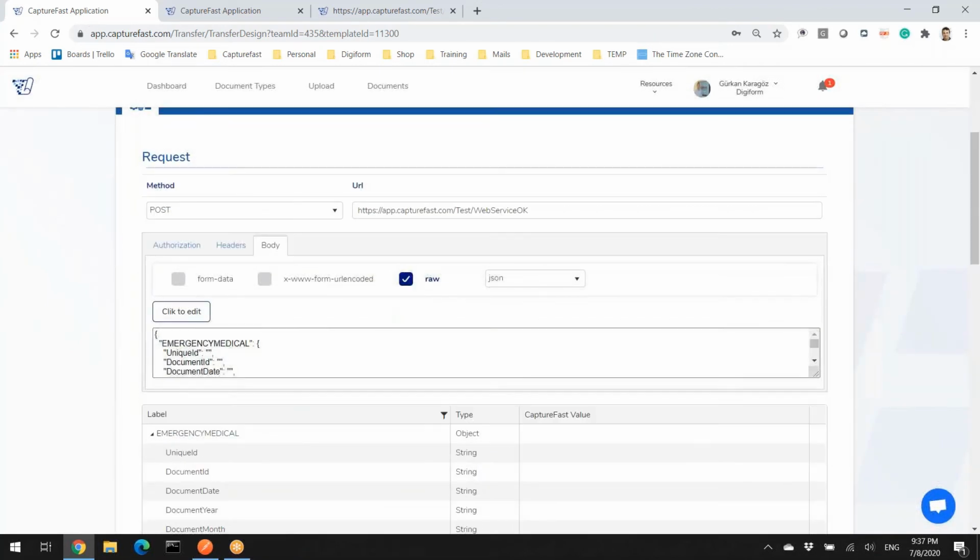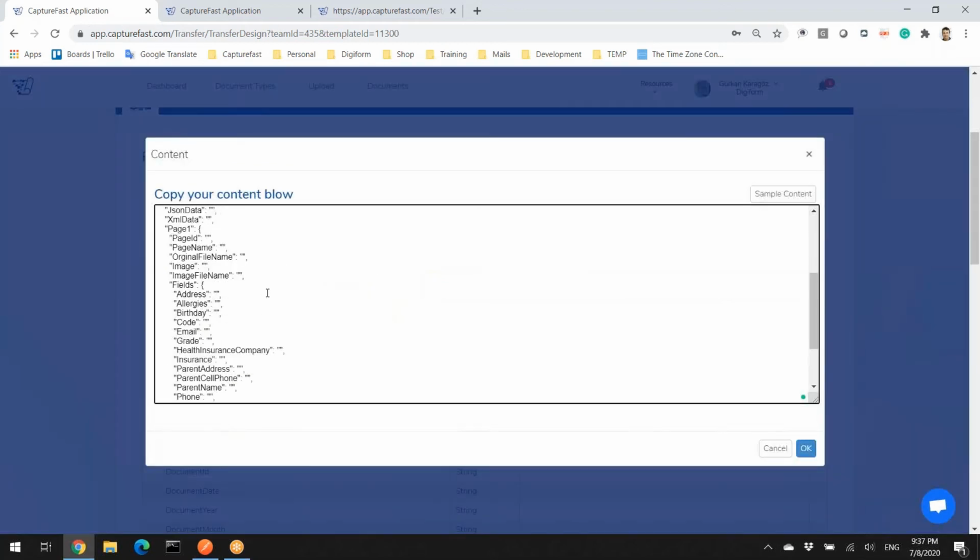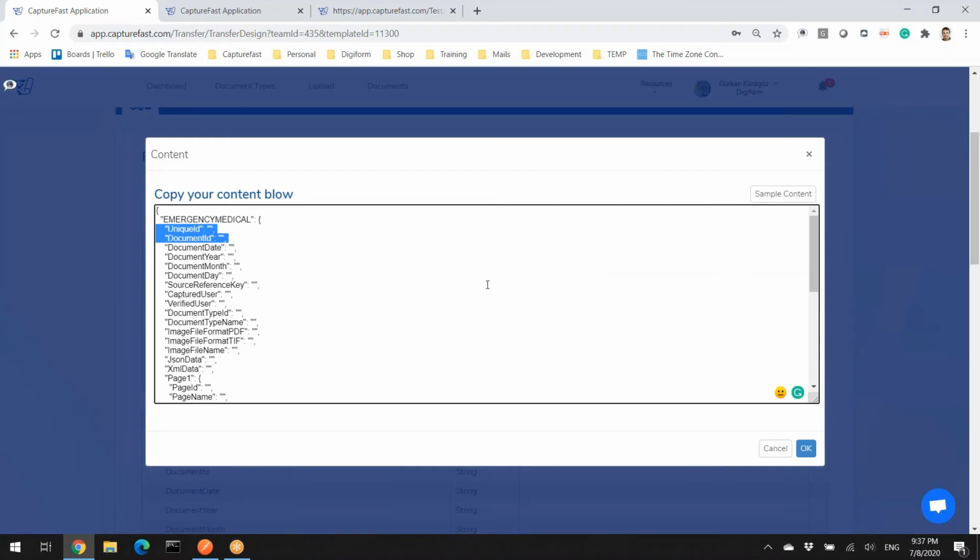But now I just want to edit it again, and some information. These are very long and unique pieces of information. This is the unique ID in Capturefast. This is the document ID in Capturefast, and the document input date, year, month, or day, and the source of reference, what kind of source, API or web application or mobile application, and who captured, who verified.